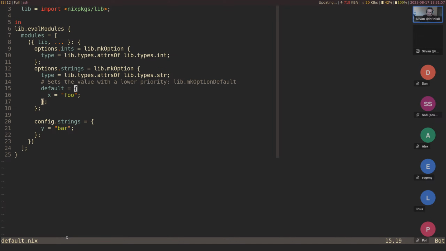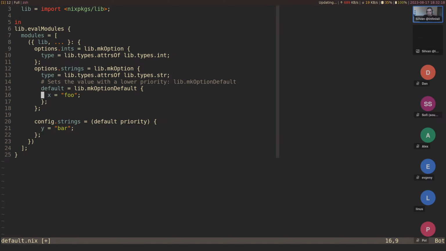I think what I said earlier wasn't entirely true. This does have a make option default at the top here. And so this here has default priority. And so already at this level, it discards the entire attribute from the default because this entire thing has a lower priority.